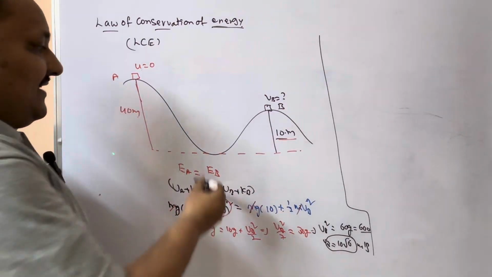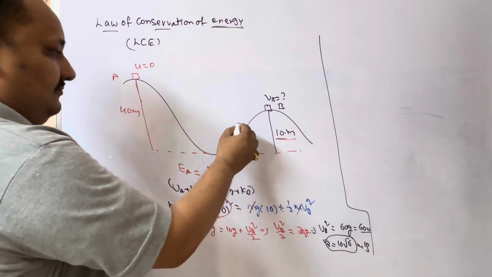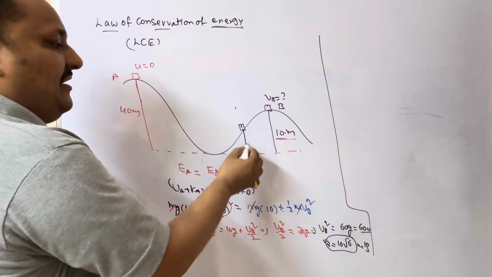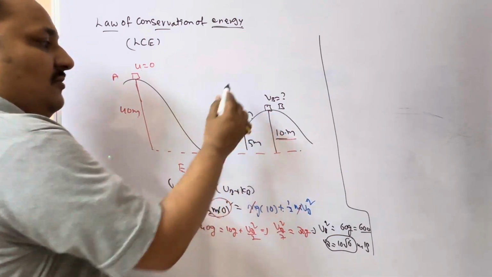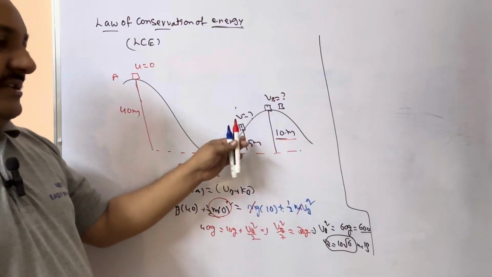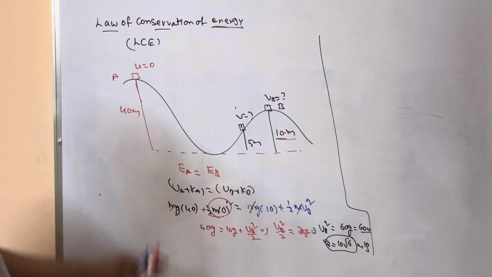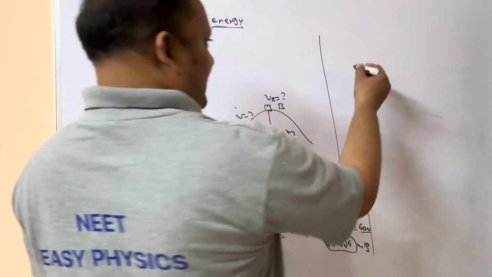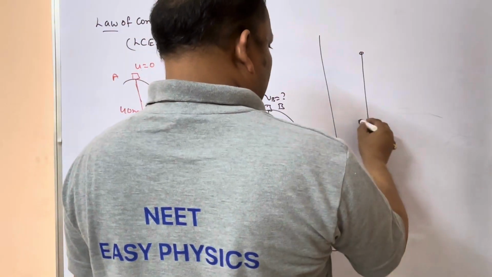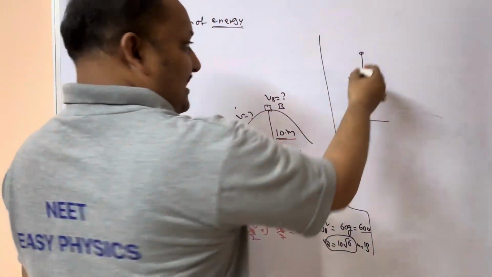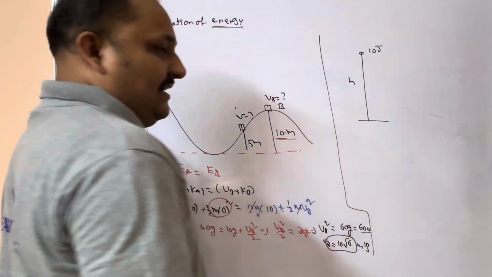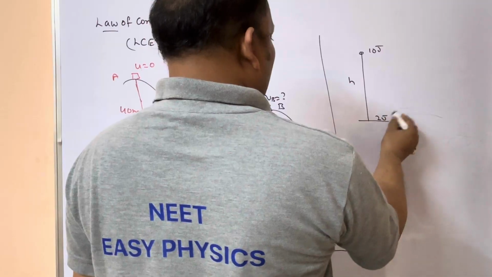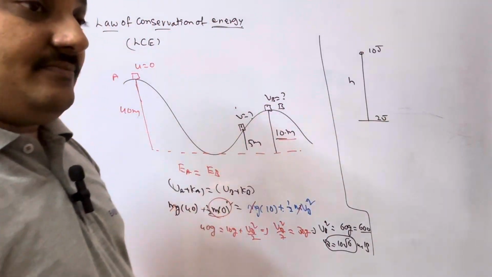Next, somewhere they may ask the velocity, they may give the height, 5 meters, what is the velocity? Otherwise they will give the velocity, what is the height it is going to reach. So we are going to apply the law of conservation of energy. At the same time, an object is dropped from a certain height. Initially, it is having 10 joules of energy. After reaching the ground, it is having only 2 joules, let us assume.